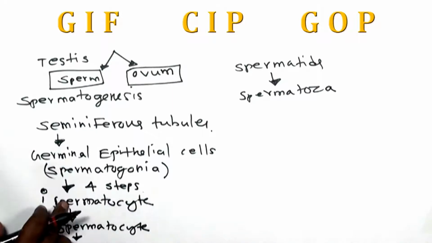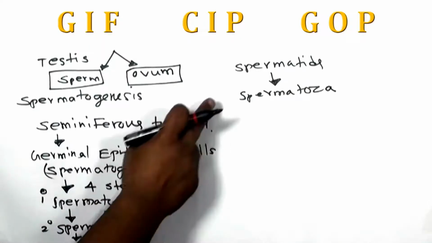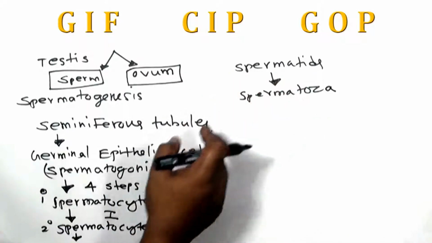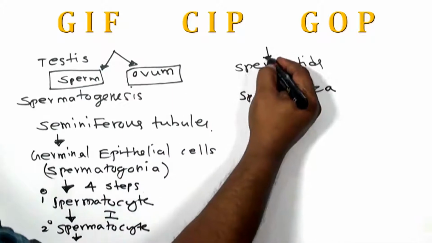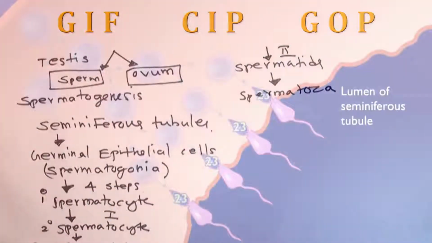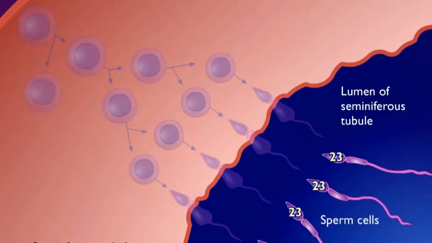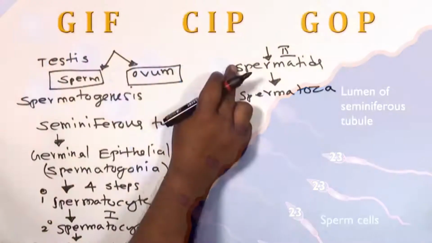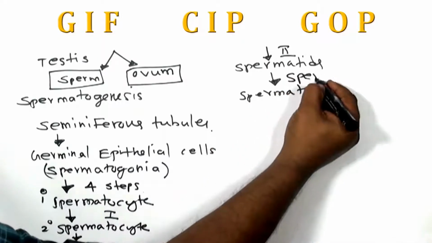Later, the primary spermatocyte is turned into a secondary spermatocyte by meiosis 1. In the same way, the secondary spermatocyte is turned into spermatids by meiosis 2. Finally, the last step of the formation is spermiogenesis. Using spermiogenesis, spermatids are turned into spermatozoa. So, spermiogenesis.